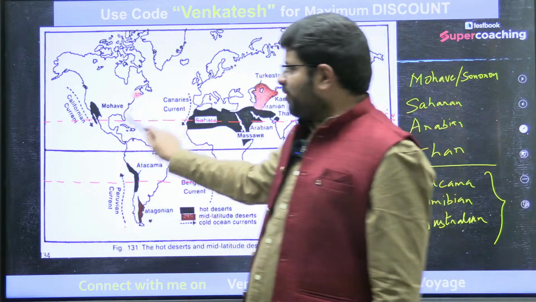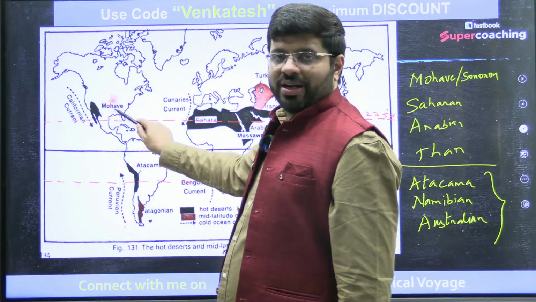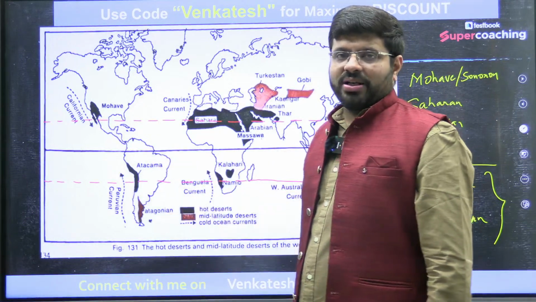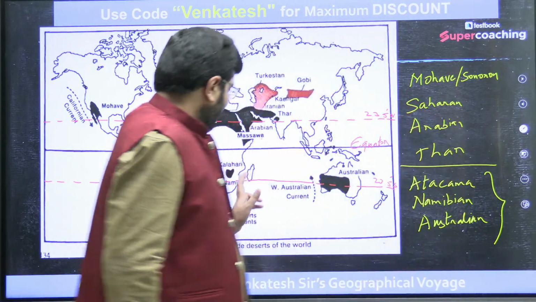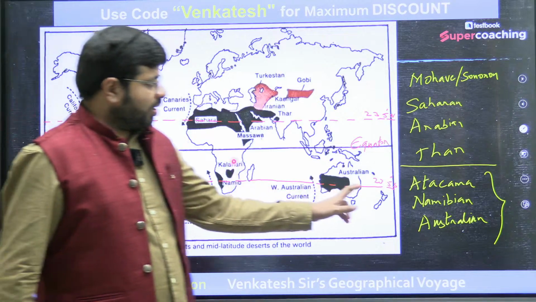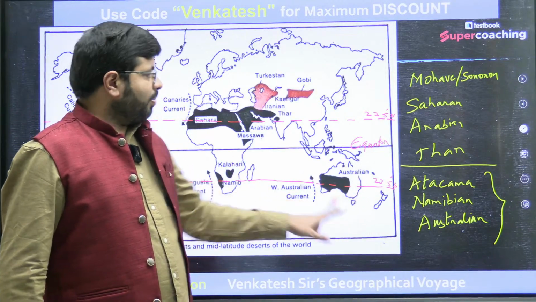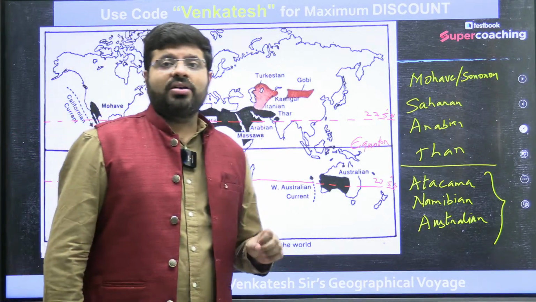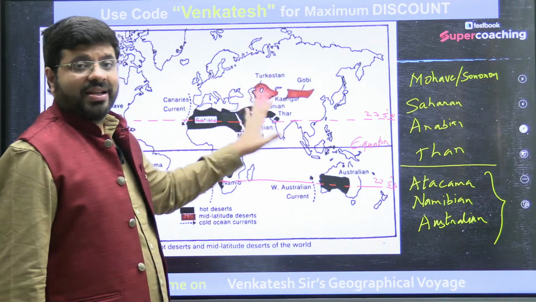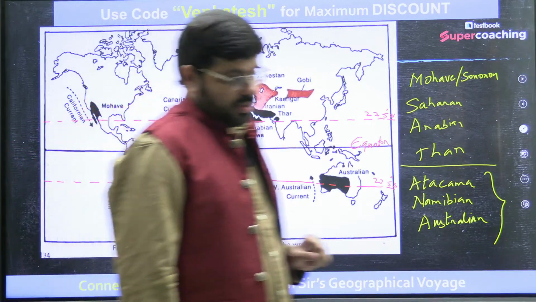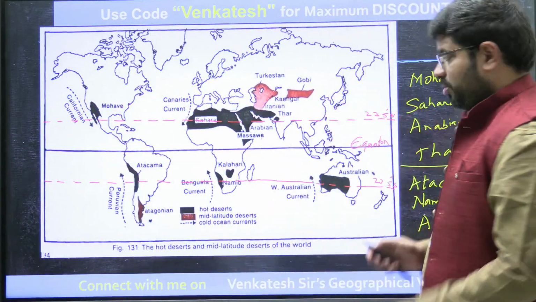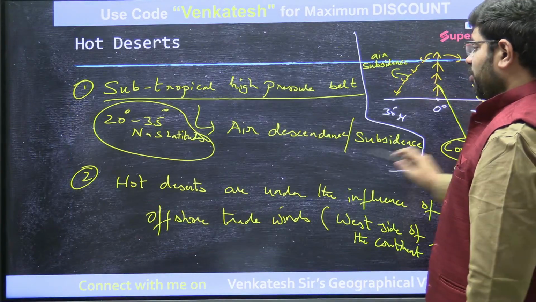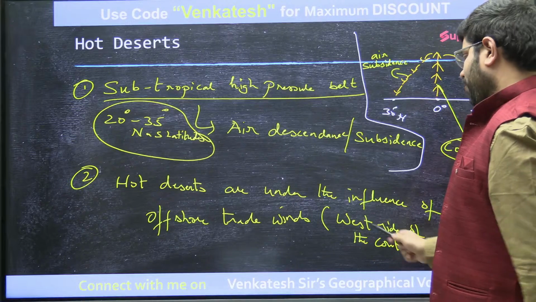Whereas here, the winds as they move, you do find rainfall. Here, you have the mighty Andes mountains obstructing it. Here, you have rainfall on the east. Here also you have rainfall on the east. But here, you don't have rainfall on the east. Why? Distribution of land and water. There is dominance of land here. This is the reason. That is the second reason, why hot deserts are under the influence of offshore trade winds.